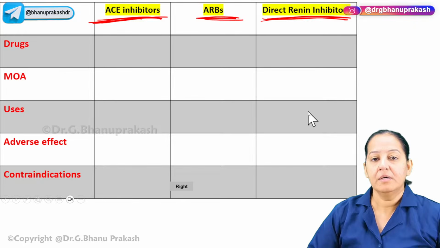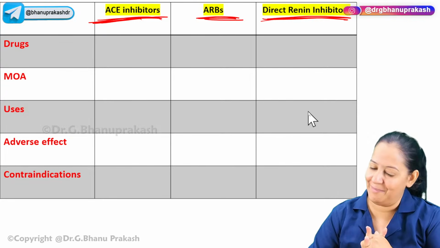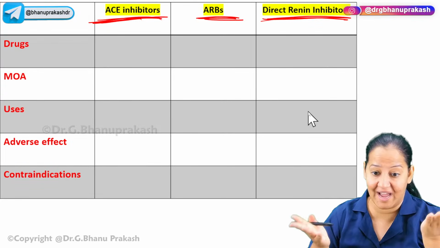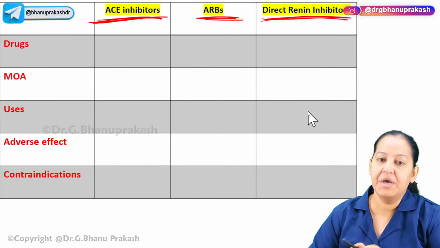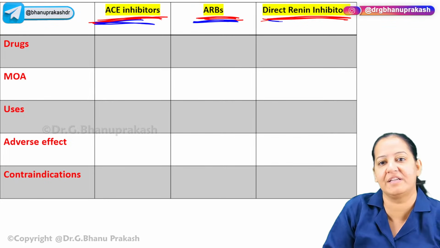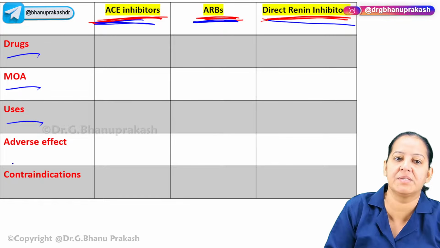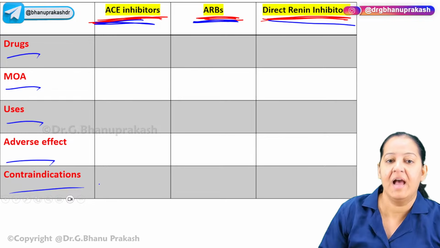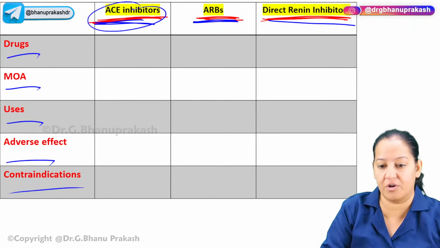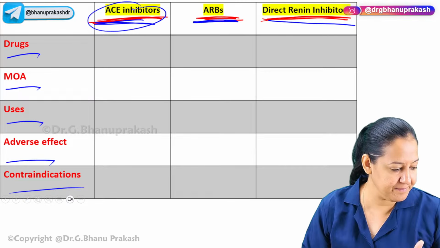Okay. So we will take 3 categories one by one. Again, the master charts. We will make this master chart. I will teach you all 3, like the diuretics also. We will make master charts here also. So first of all, I will teach you the ACE inhibitor. Then I will teach you the ARBs, and then I will teach you the renin inhibitors. In each of them, you have to tell me the drugs, the mechanism of action, the uses, the adverse effects, and contraindication if any. Let's start the first category, ACE inhibitor. Now you got the overview. Can we start? Give me a thumbs up, everyone.